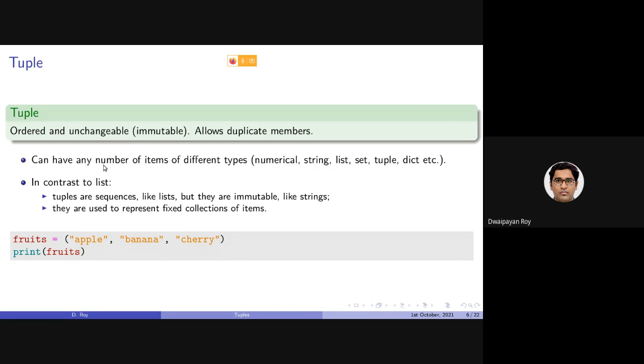Again, it can have any number of elements of different types, and like list, tuples are also sequences. That is, we can use the index value to access the individual items inside the tuple as well, and they are used to represent fixed collections of items.